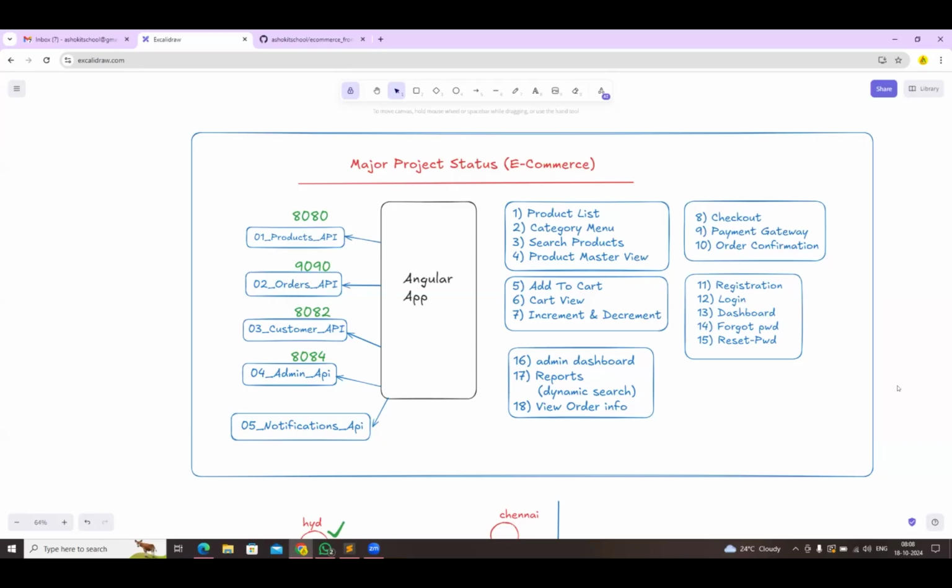Ashok sir, I think you explained JMeter, but we didn't perform the practical for it. Yeah, you can use one API and we can test that.